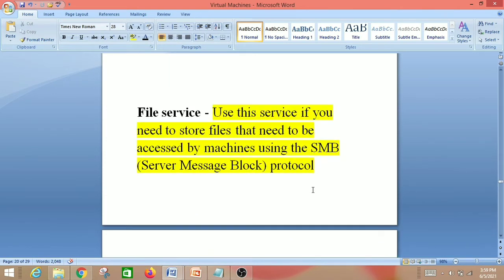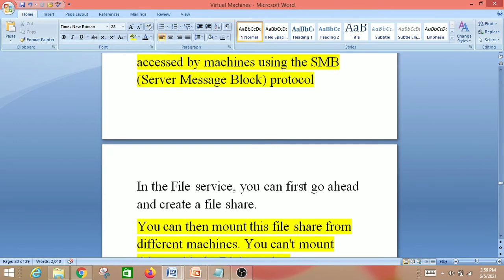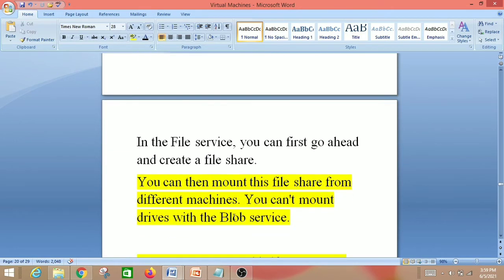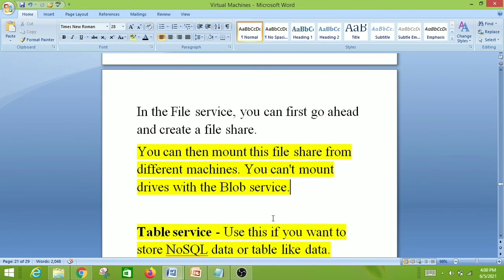Next one is file service. Use this service if you need to store files that need to be accessed by machines using the SMB protocol, server message block protocol. So this is one important point. And in the file service, you can first go ahead and create a file share. You can then mount this file share from different machines. You can't mount drives within the blob service. This is asked in my exam. This is most important. The question was which storage service can mount the files. So you have to select the file storage. Blob doesn't have that functionality. So you have to remember that.